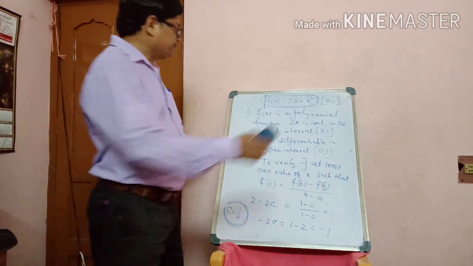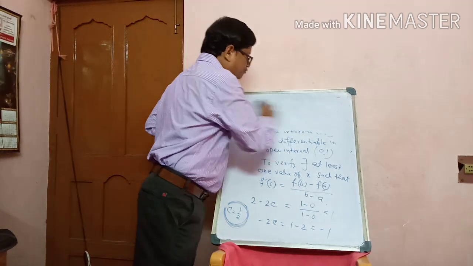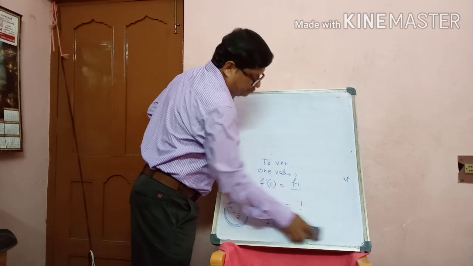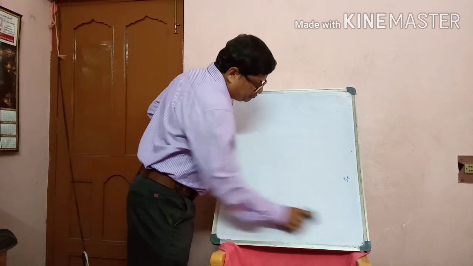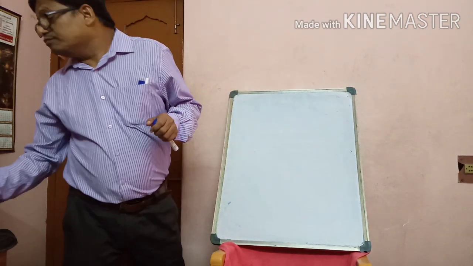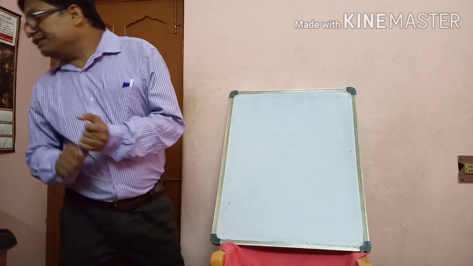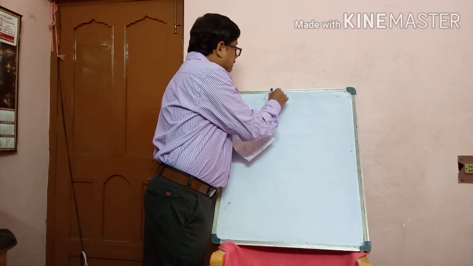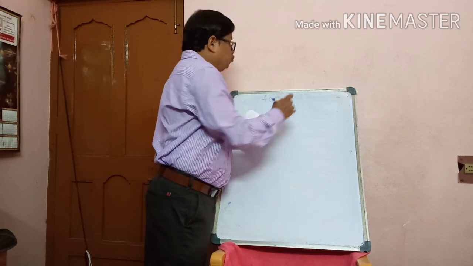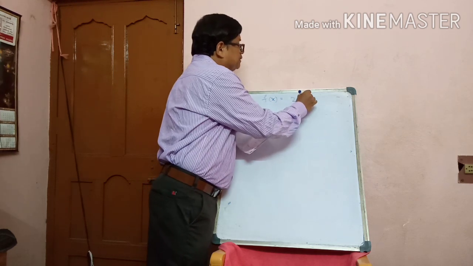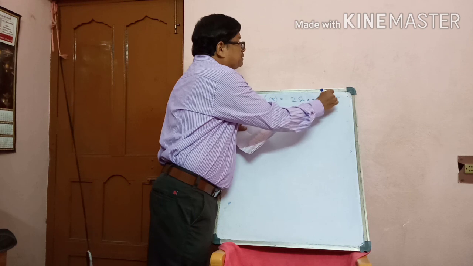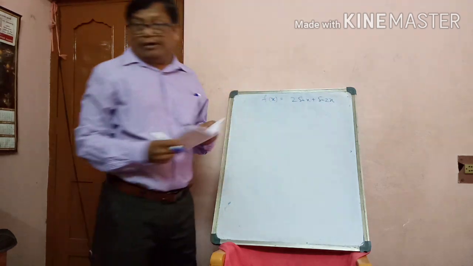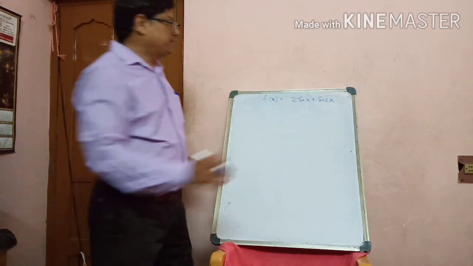Next one, very important sum. f(x) equals 2 sin x plus sin 2x, in the interval 0 to pi.